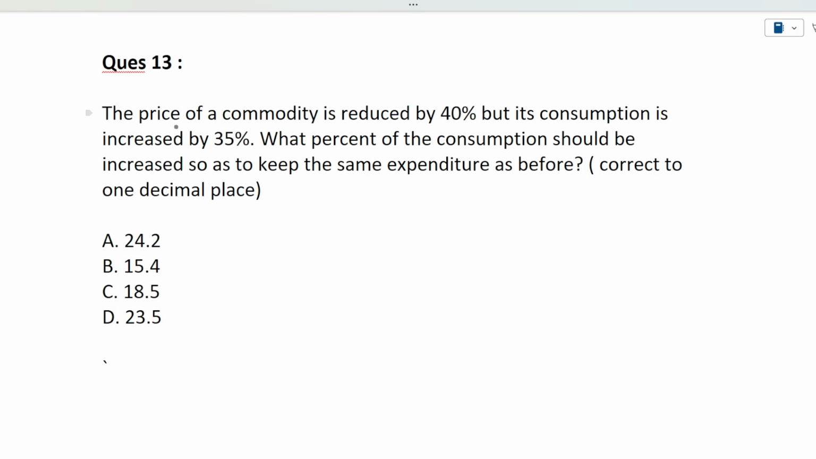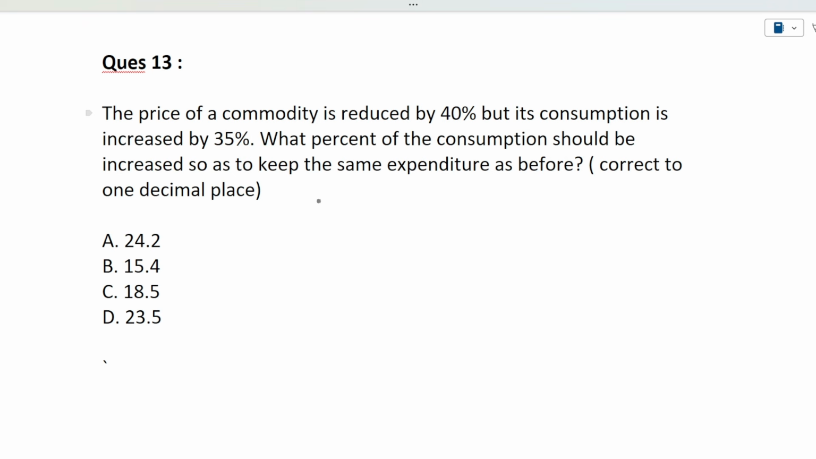Okay, so guys, the next question is: the price of a commodity is reduced by 40%, but its consumption is increased by 35%. What percentage of the consumption should be increased so as to keep the same expenditure as before? So earlier, let's suppose the price was X. Now it is reduced by 40%. How much more should consumption be increased so that the expenditure is the same as before?